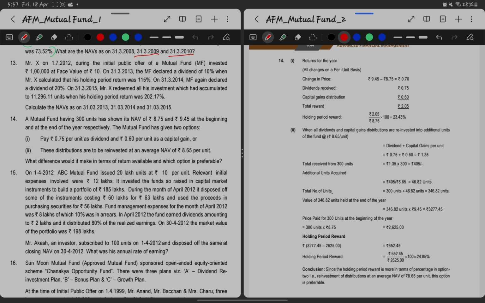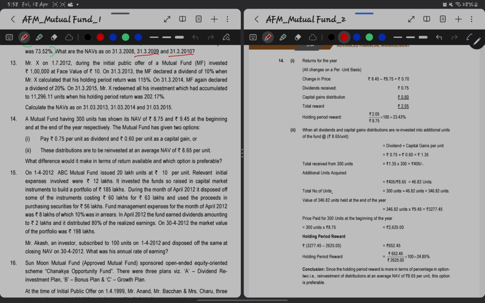So this is same as the previous problems which we have done. In this case, as we clearly analyze, we have 300 units and the NAV at the beginning and at the end varies.